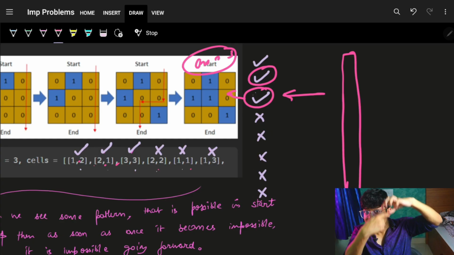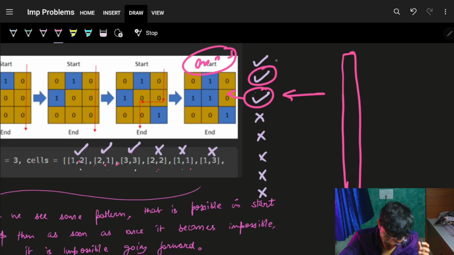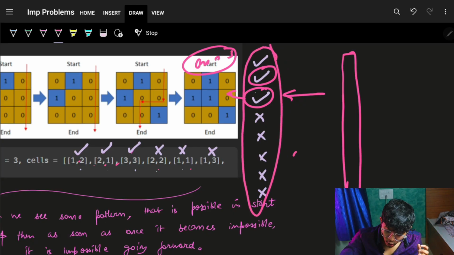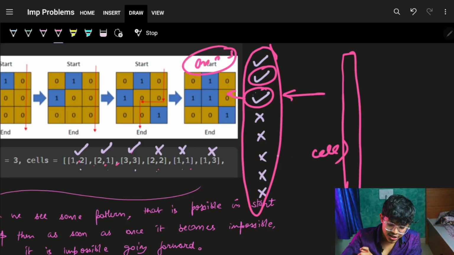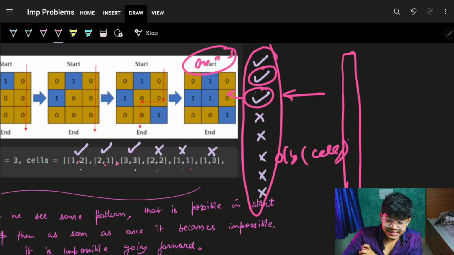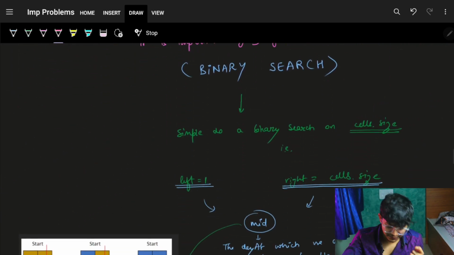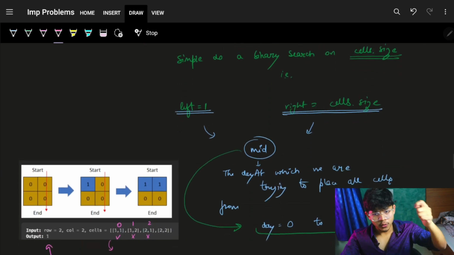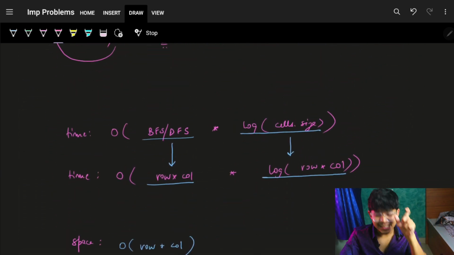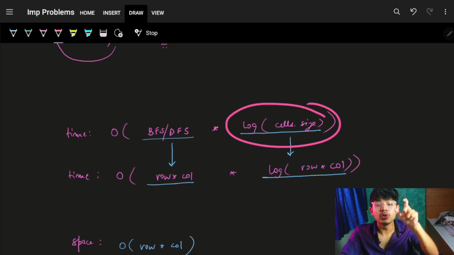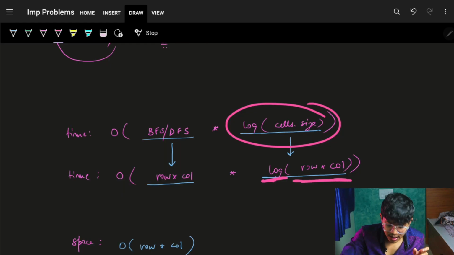And earlier I was doing a linear search. I was going on from here to here. Now I am doing a binary search. I know linear search would take O of cells dot size time, but binary search will take O of log of cells dot size time, and that is how you can improve your complexity, which means you will use binary search, reducing your complexity from O of cells dot size to nothing but O of log of cells dot size, and this log will come in the picture.